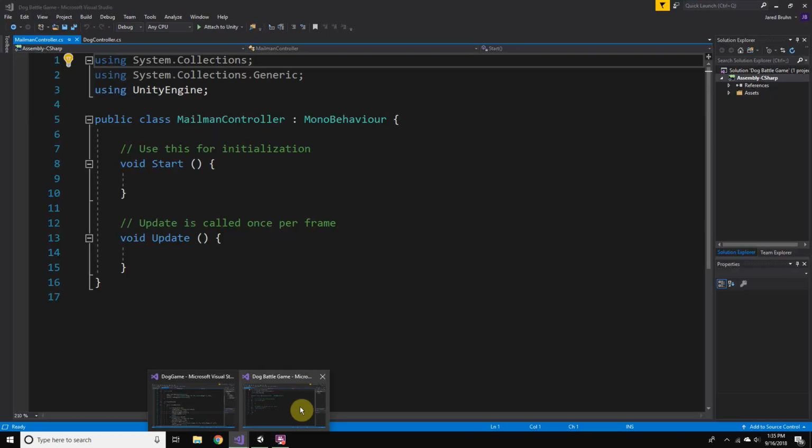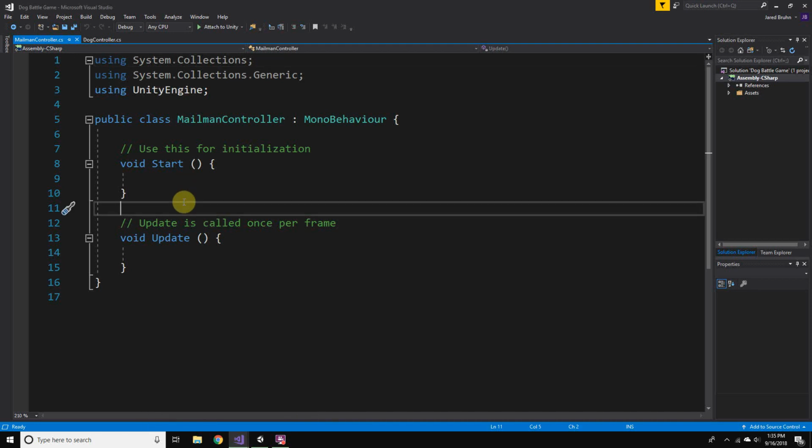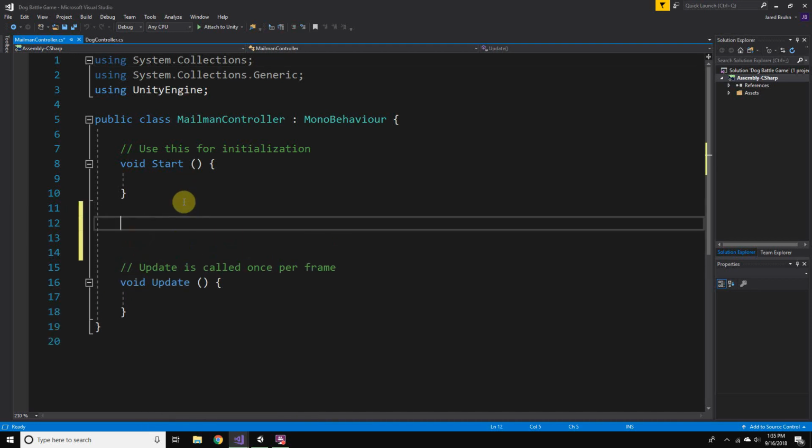So I'm going to make a function where I'm going to switch between behaviors or states.